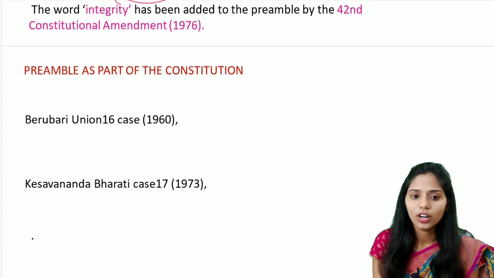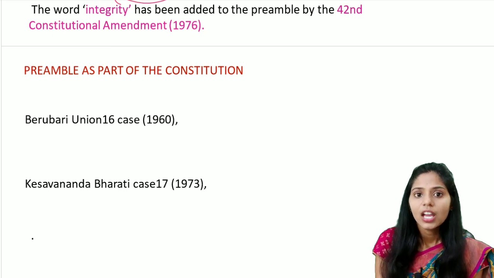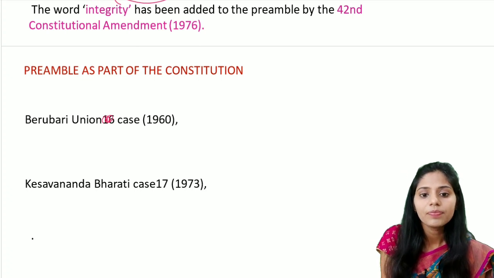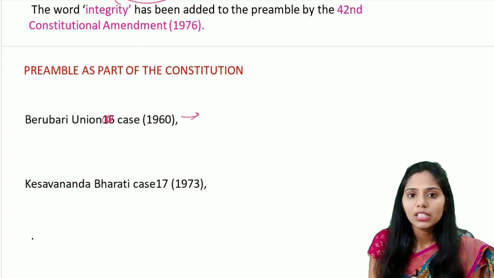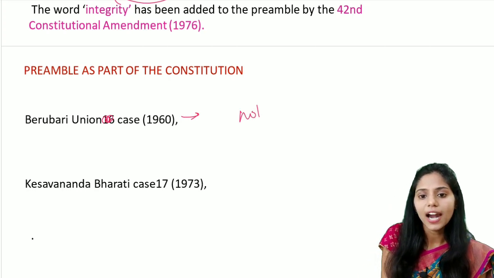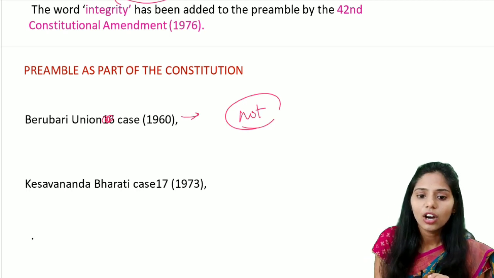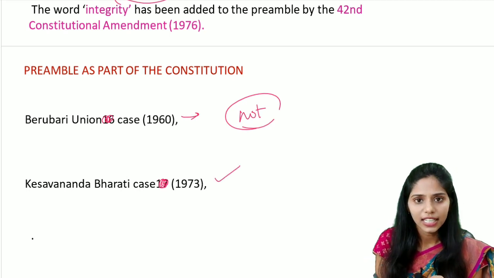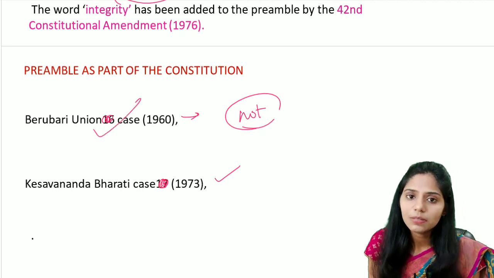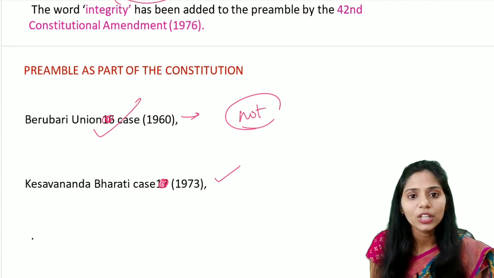So let us see the next part, that is whether the preamble is a part of the Constitution or not. The first important case is the Re-Berubari Union case. According to this Re-Berubari Union case of 1960, the preamble is not a part of the Constitution. And later on, the Kesavananda Bharati case of 1973 diverted from the judgment given in the Re-Berubari Union case.